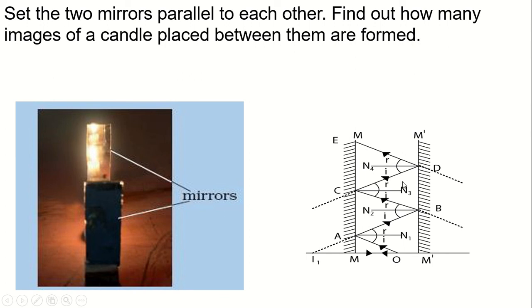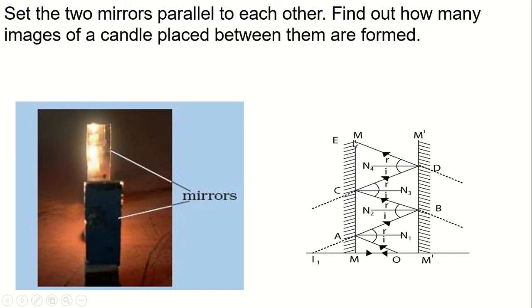So in this way, look, suppose MM' is one mirror and M' is another mirror, and if we keep any object between them, then light from that object will be incident on this mirror, that light will be reflected, and for the second mirror it will be the incident ray, and from this incident ray the light will be reflected. That means in this way light will travel.